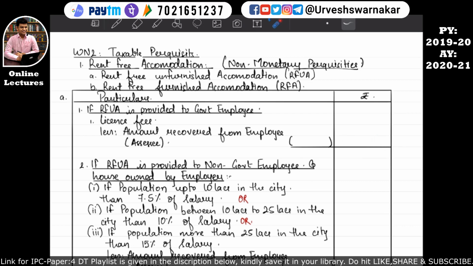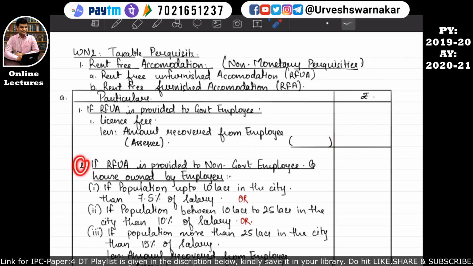For example, understand the license fee of the house property is say around 5 lakhs per annum, but the assessee is paying to the employer, that is the government, 3 lakh rupees per annum. So the difference between these two is 2 lakhs. So 2 lakhs will be considered over here, and this 2 lakhs will be taken in the computation of income from salary. I hope this is quite clear to you all. This is quite simple.